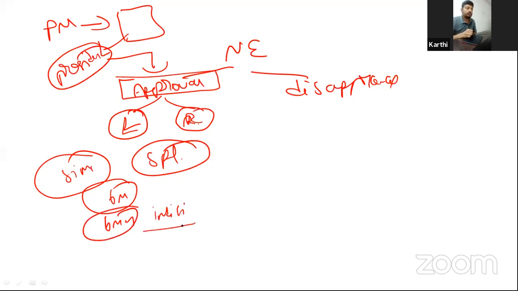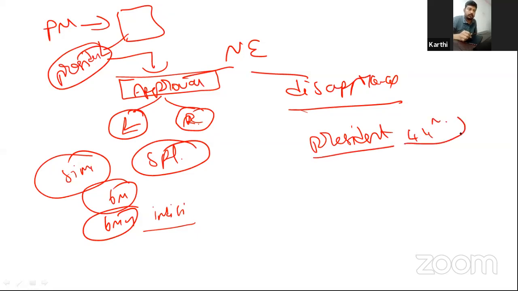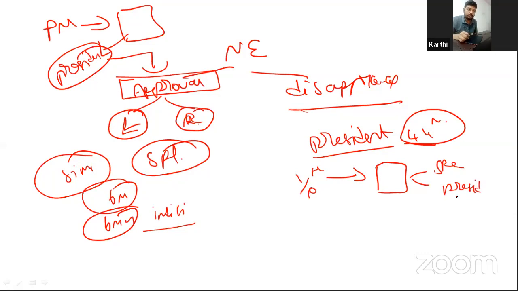To disapprove the national emergency, the President could unilaterally revoke it before the 44th Constitutional Amendment Act. But after it, 1/10 of the Lok Sabha members have to give written notice to the Speaker, or to the President if Parliament is not in session.